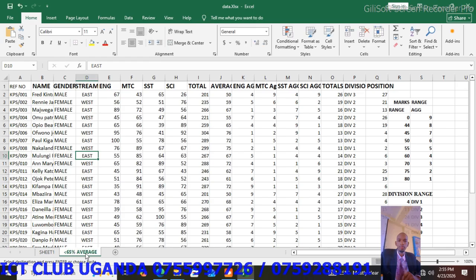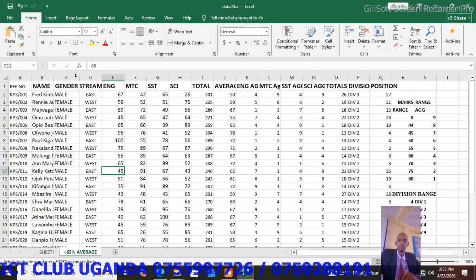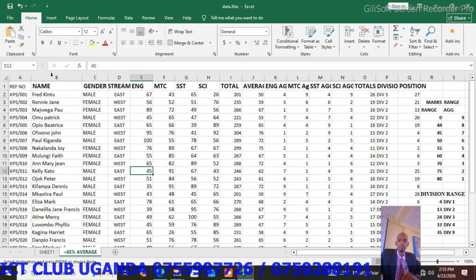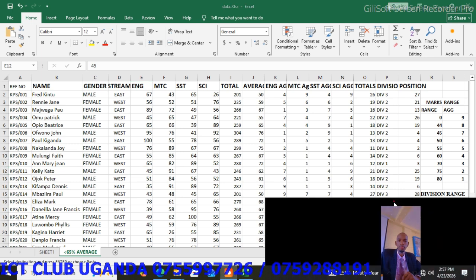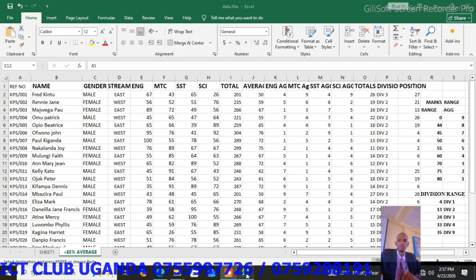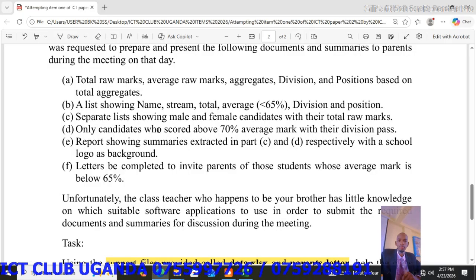So name that worksheet less than 65% average. And now remember, they want some columns. They don't want the rest. So remember, according to the scenario, they want a list showing name, stream, total, average, division, and position.